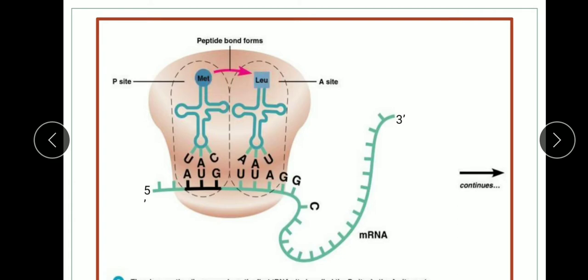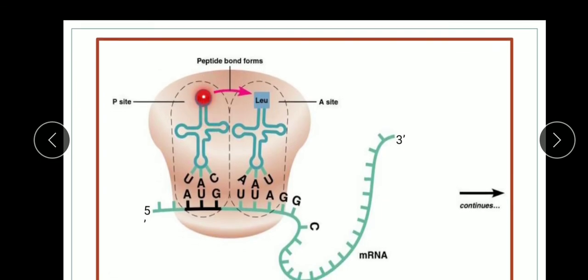So the amino group of the aminoacyl tRNA at the A site carries out a nucleophilic attack on the carboxylic group of the peptidyl tRNA. This is peptidyl tRNA and this is aminoacyl tRNA. Just understand here, A site. So the amino group of this tRNA at the A site carries out a nucleophilic attack on the carboxylic group of this tRNA at the P site.